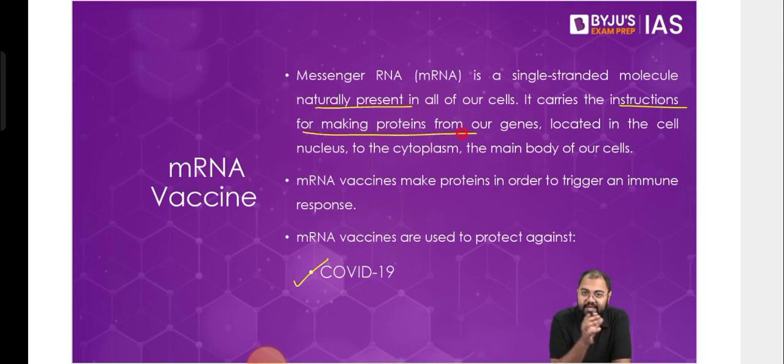So that's why mRNA. Now, what we are doing in this mRNA vaccine is that this mRNA is delivered to the body, and when it enters the body, it starts making proteins. It starts making antigens inside the body. So instead of what happens in normal cases, like in whole pathogen vaccines, where we deliver the antigens, here we don't deliver the antigens, but rather we deliver the mRNA, and the mRNA will make the antigens inside the body. There are two vaccines which have been common, not really used in India, but used across the world. One by Pfizer and one by Moderna.